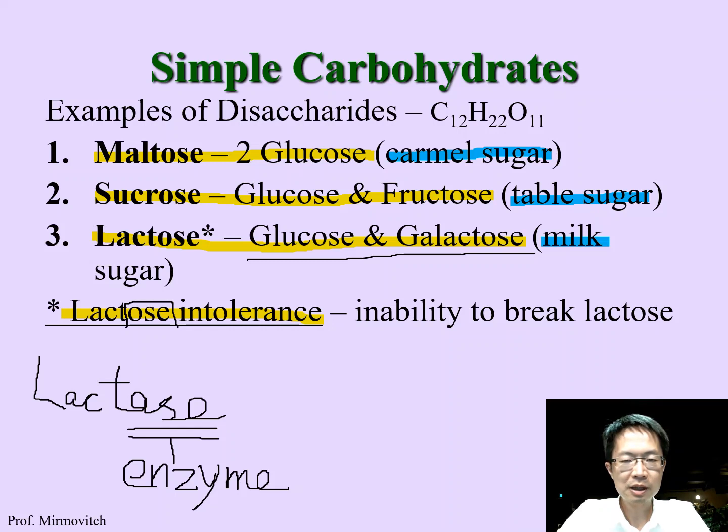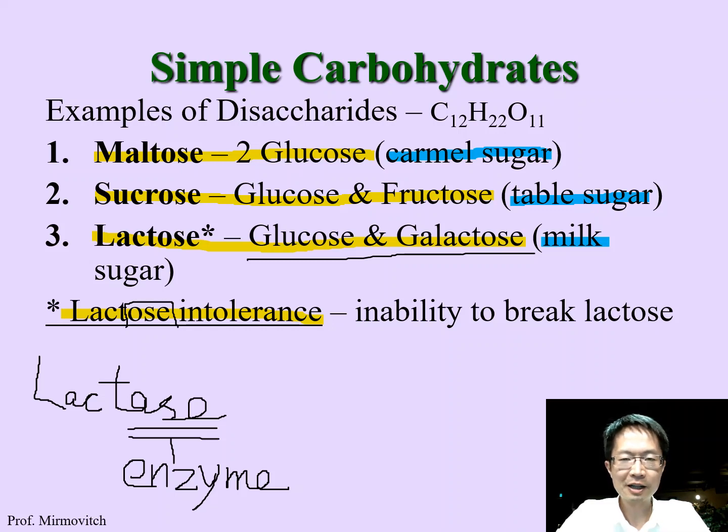So this lactose molecule will bypass the small intestine, because the small intestine cannot absorb lactose. Lactose is a disaccharide. So the lactose will go through the small intestine and then go to the large intestine.